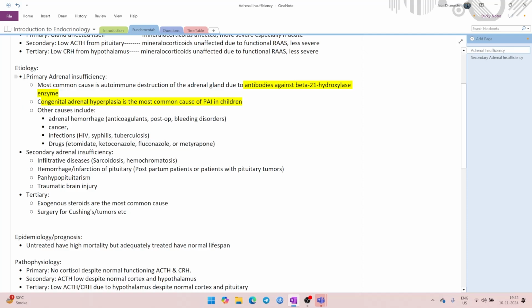So, the major cause of primary adrenal insufficiency is autoimmune destruction, which is through 21 hydroxylase deficiency antibodies. The second cause is congenital adrenal hyperplasia.